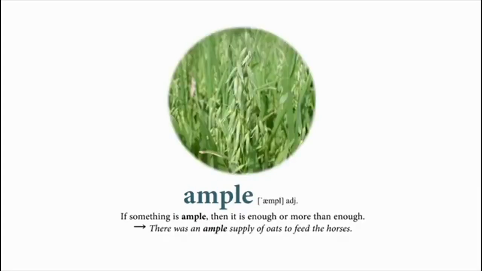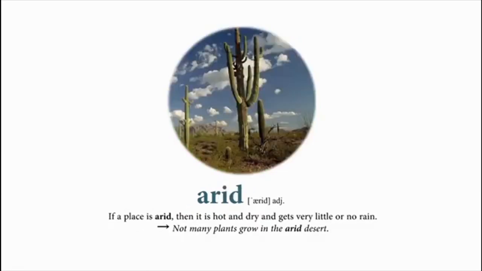Ample. If something is ample, then it is enough or more than enough. There was an ample supply of oats to feed the horses. Arid. If a place is arid, then it is hot and dry and gets very little or no rain. Not many plants grow in the arid desert.